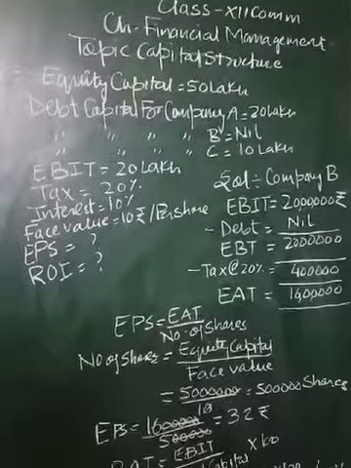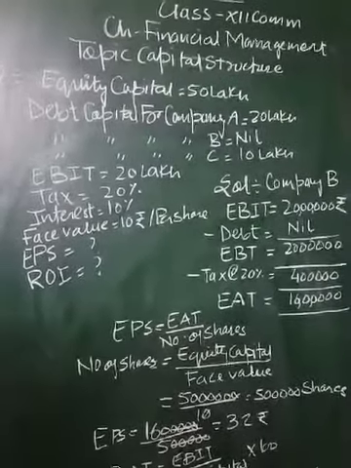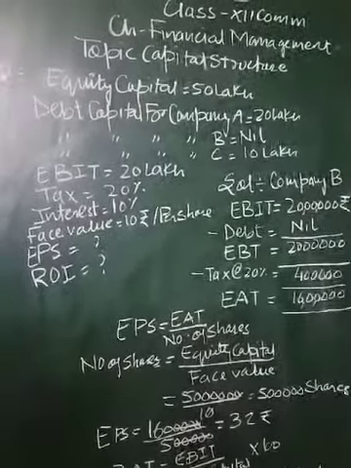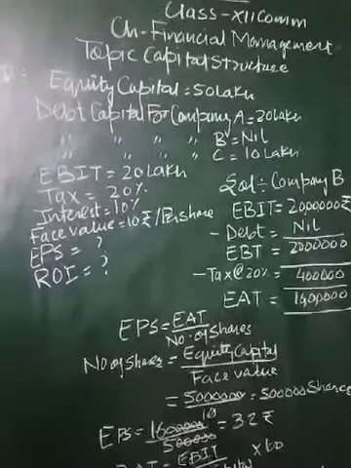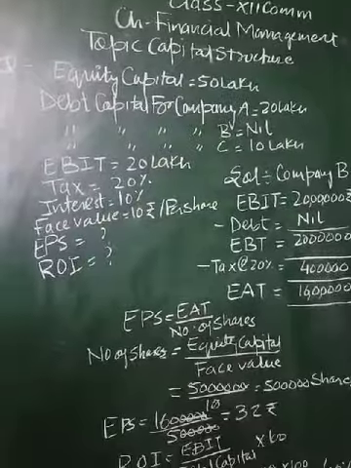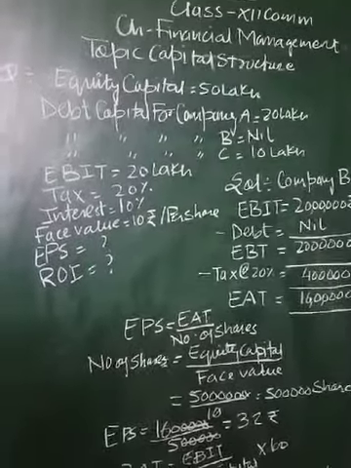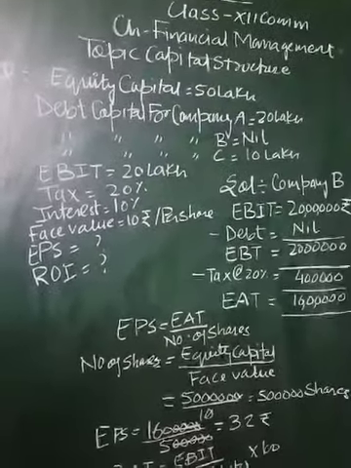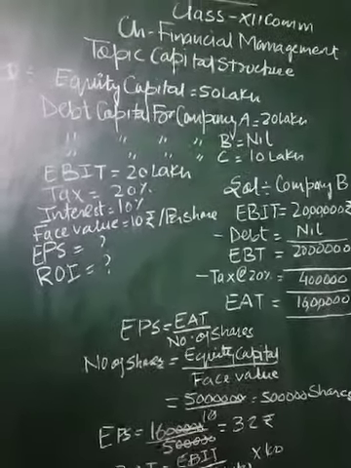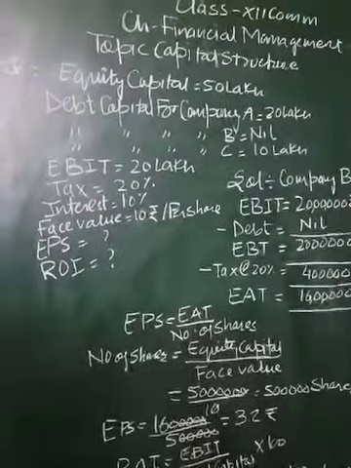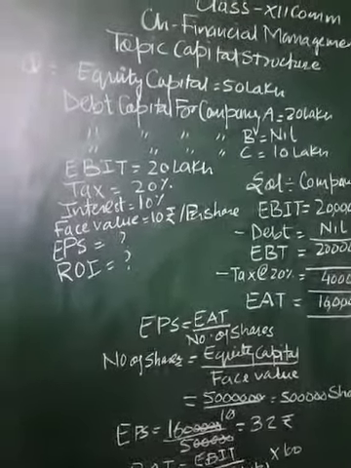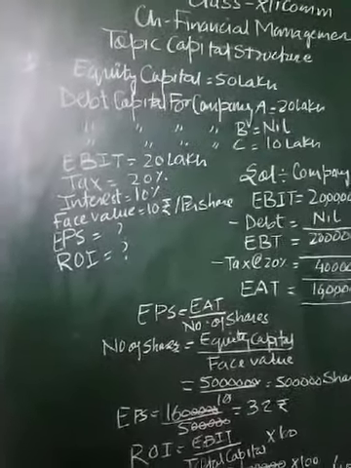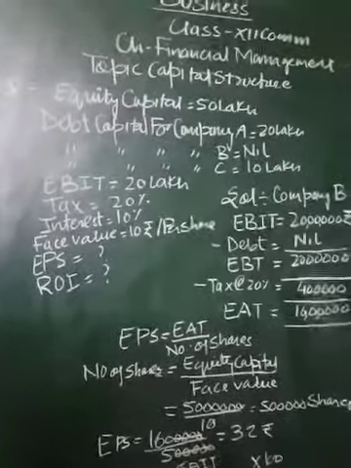So we have to find out the value of EPS, in which the earning before interest and taxes is given as 20 lakh rupees. Tax rate is 20%. Interest rate is 10%. And the face value is rupees 10 per share. On the basis of the given information, we have to calculate EPS and ROI for three conditions.